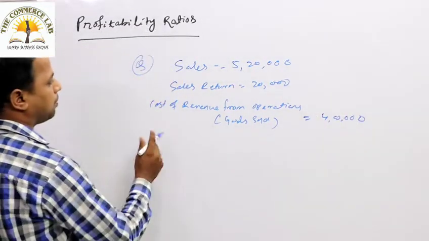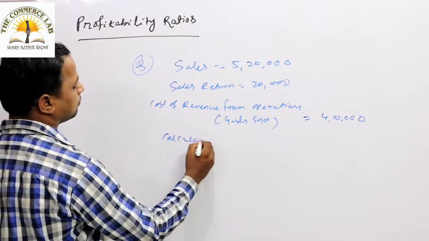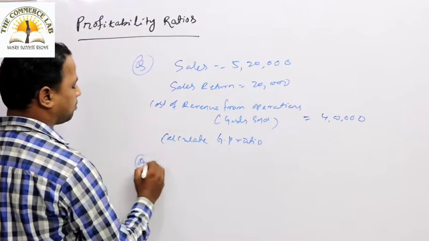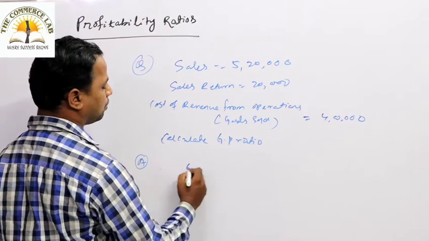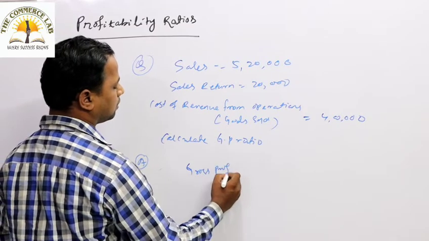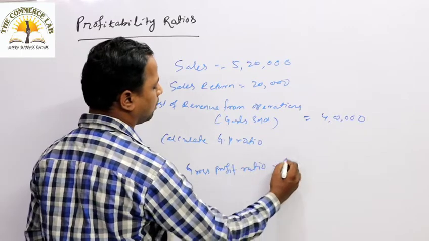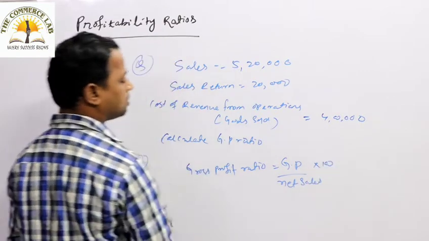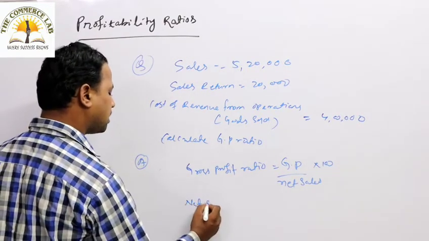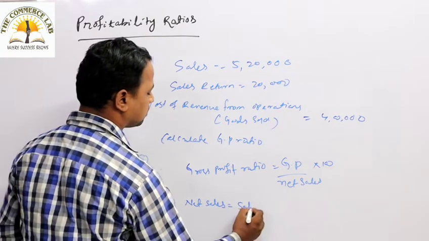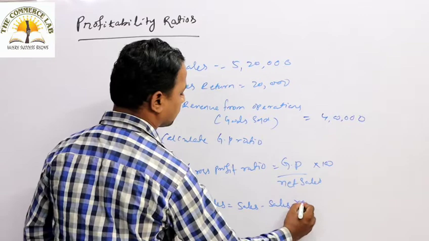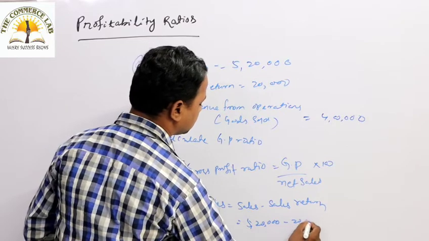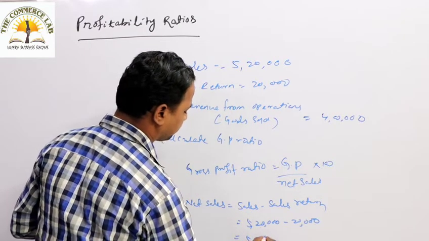From this information we have to calculate the gross profit ratio. How to calculate it? The gross profit ratio is gross profit by net sales into 100. How to calculate net sales? Net sales is sales minus sales return. The sales is around 5,20,000 and you have to deduct 20,000. So how much are we getting? Net sales is 5 lakh.